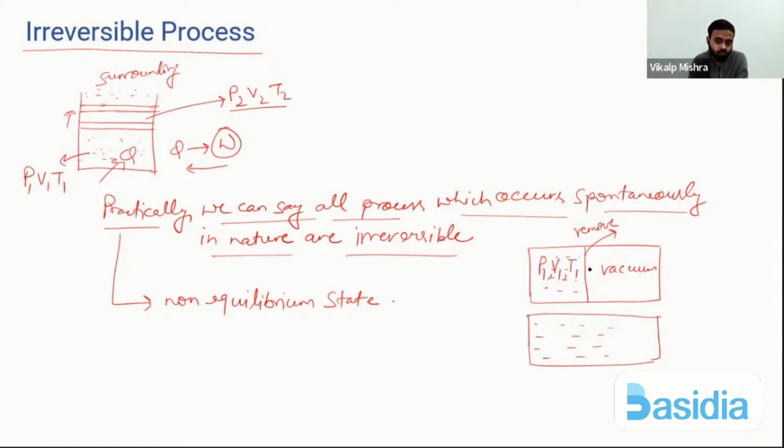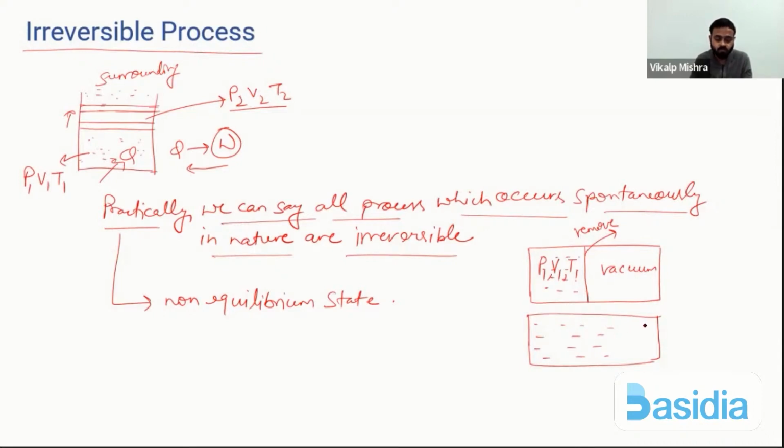But when we will remove this wall, so what will happen? Gas will expand freely, or we can say gas will expand against the vacuum. And in this state, we can't define any state variable for this gas. That means gas is in non-equilibrium state.